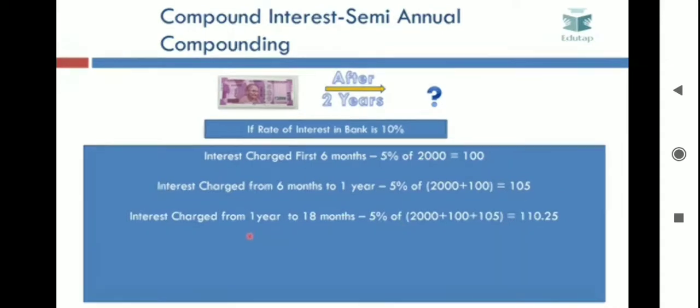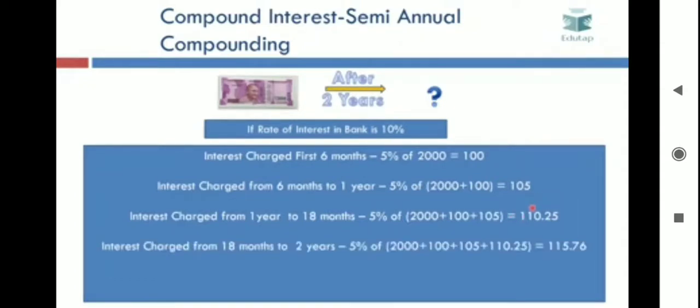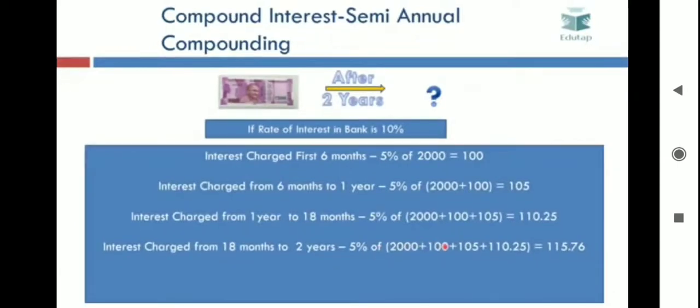Then the interest charge from 1 year, that is 12 months, to 18 months, would be 5% of 2000 plus interest charged in the previous time periods, which are 100 and 105, and the value would come out to be 110.25. Similarly, the interest charge from 18 months to 2 years would be 5% of 2000 plus 100 plus 105 plus 110.25, and the value would come out to be